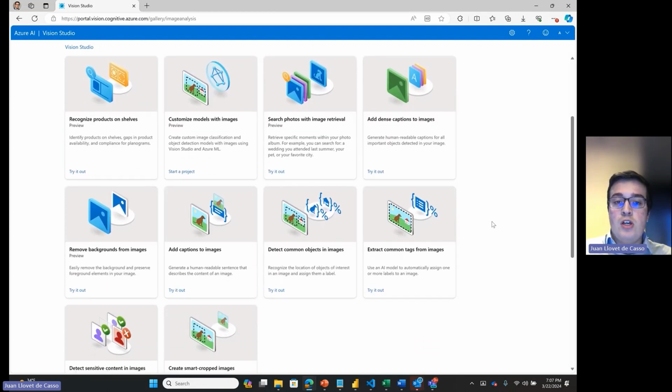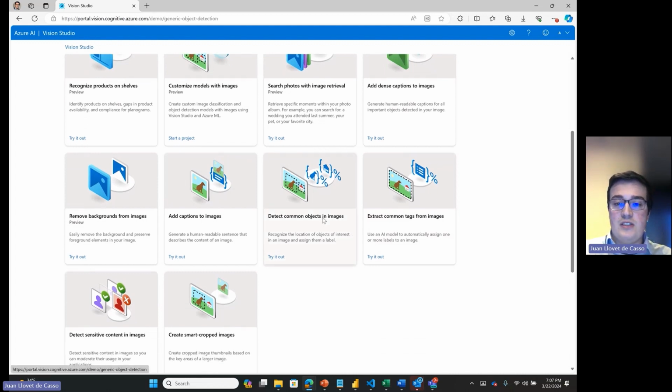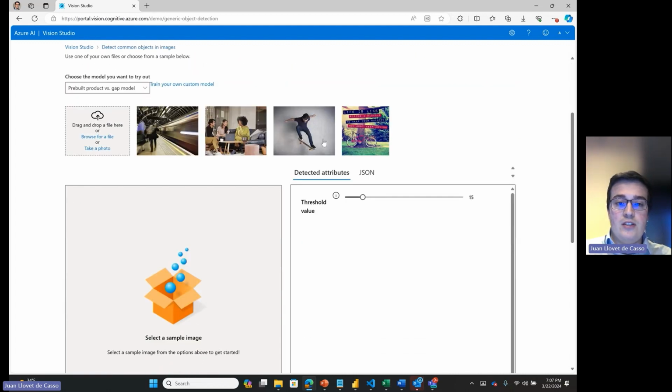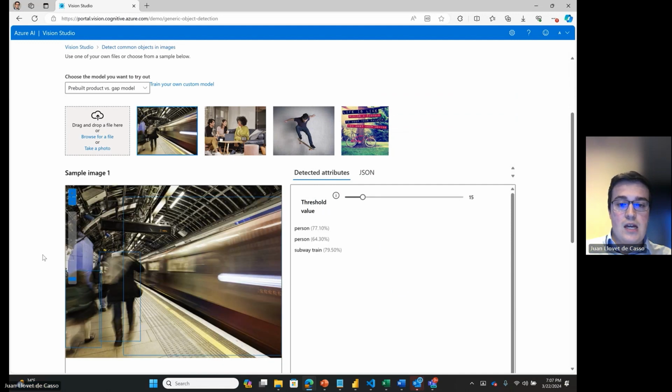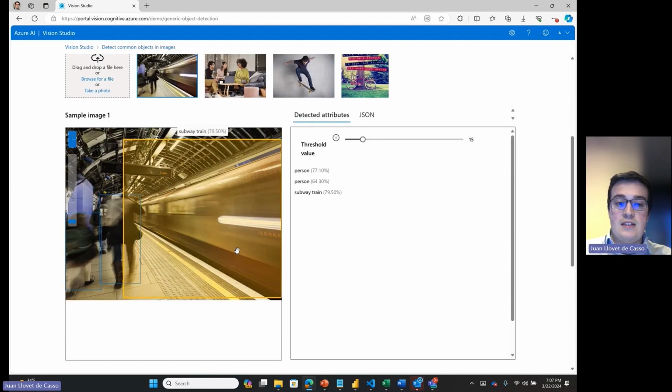We can see that, for example, you can deal with captions, you can detect common objects or extract tags from images. Let's take a look at detecting objects in images. In this case, we'll have a variety of images that we can test out. And here we can see that the model detects a subway train and two people here, and it labels everything that it detects individually, and it also gives you confidence labels here. So, for example, if you modify the threshold value, you can make it so that the model only identifies something if it is very sure of it. In this case, we have raised it, and for example, one person, the one in the corner, has disappeared.